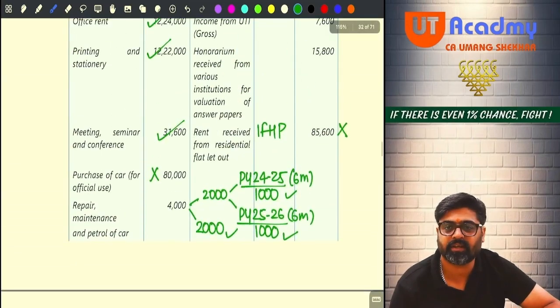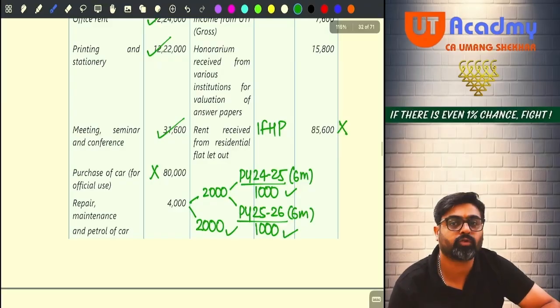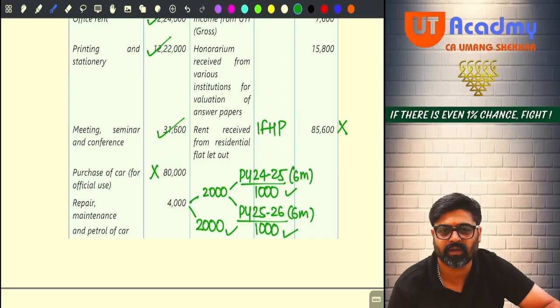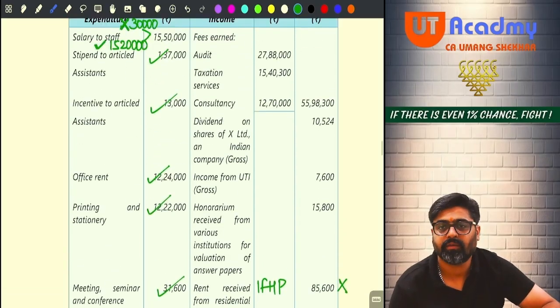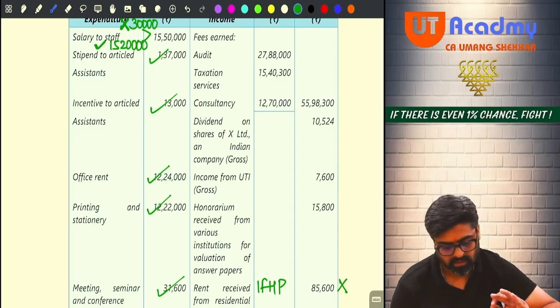And that 85,600 is not your PGBP income. That is your income from house property, actual rent. And this amount will only become your GAV. Getting my point, sir? Everyone? Now, read the right hand side. Fees received. As a chartered accountant, you are receiving these fees: audit fees, then taxation services, then consultancy fees.